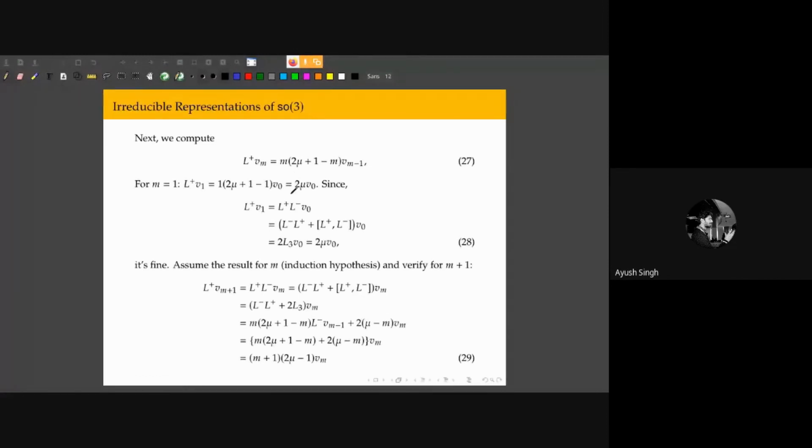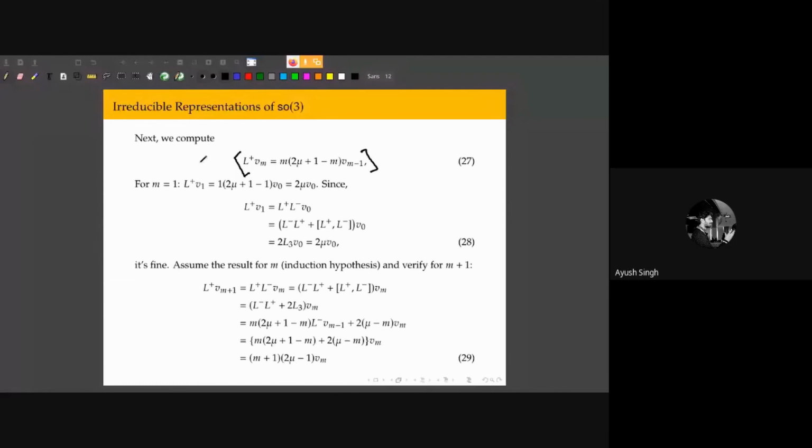Now, in order to see where that cycle stops, we are going to require this relation. There is a quite straightforward proof of it, but I'm not going to go into that because we are running out of time. I'm just going to use this relation.